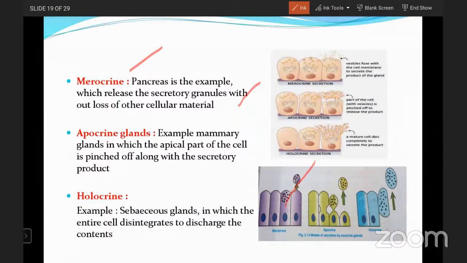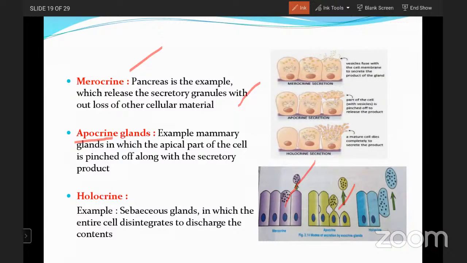Apocrine, the term itself, apo means apical, means top. Example, mammary glands, in which the apical part of the cell is pinched off along with the secretory product. So in this picture, you are clearly able to see that the apical part is pinched out along with the secretory product. Example, mammary glands.